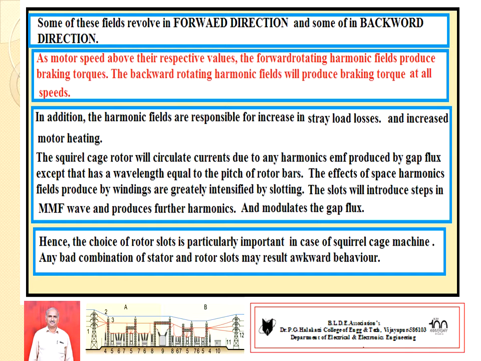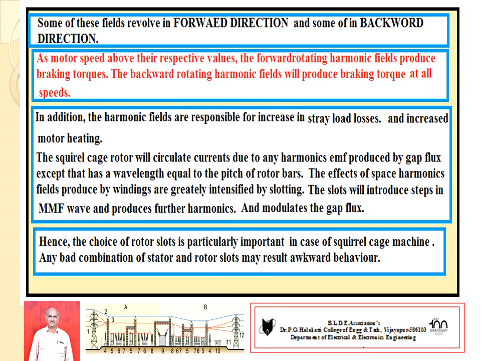In a squirrel cage rotor, circulating currents are due to harmonic EMFs produced by the gap flux. This may occur mainly due to improper slotting. Hence this whole effect is on the MMF wave, that is, the distribution of flux. This whole set of harmonics will affect the fundamental sinusoidal distribution of flux in the air gap.